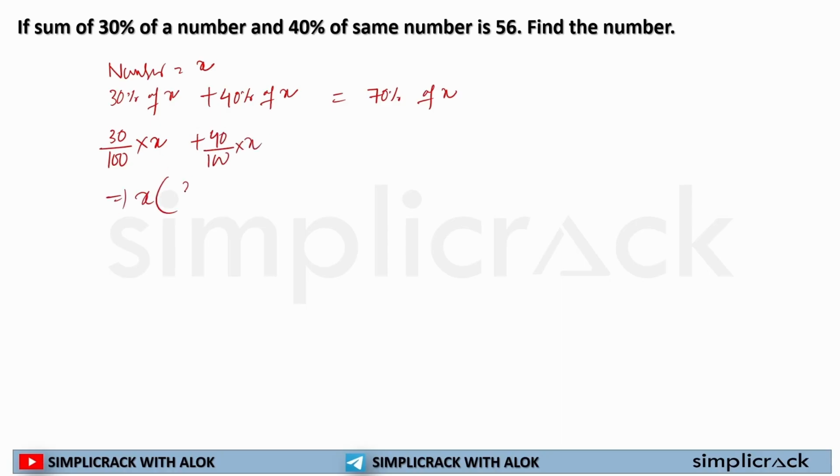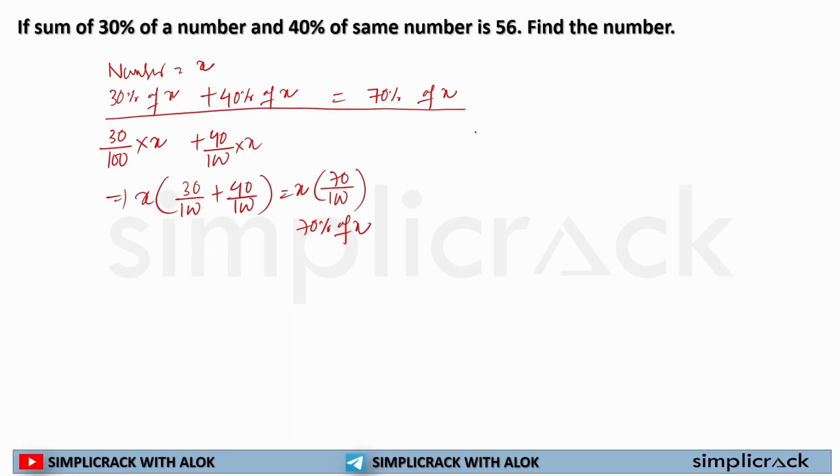So let's take x common. So 30 by 100 plus 40 by 100 is equal to x into 30 plus 40 by 100, which is 70 by 100. 70 by 100 is nothing but 70% of x, right? So I can always write 30% of x plus 40% of x is equal to 70% of x. Now what is given? The sum of 30% of a number and 40% of the number is equal to 56. So 70% of a number is 56. 70 divided by 100 of x is equal to 56.